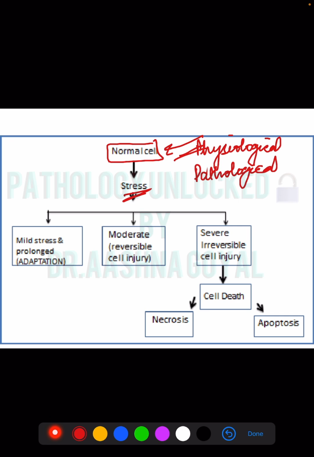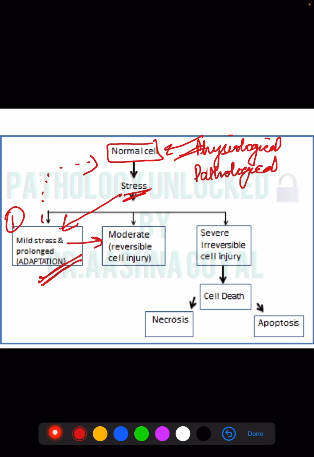So, if there is any stress factor, that is any injury to the normal cell, the first step is the cell undergoes stress. It undergoes adaptations. This is the first step. This is reversible. If the stress is removed, it becomes a normal cell again. This is known as cellular adaptations.